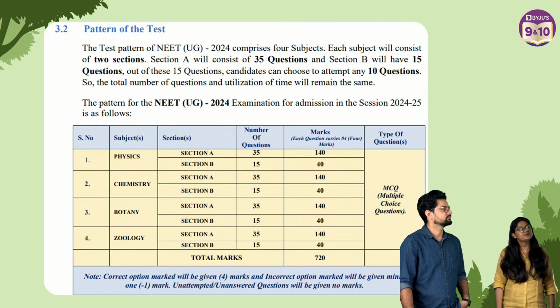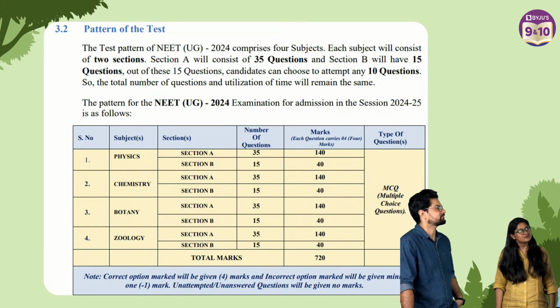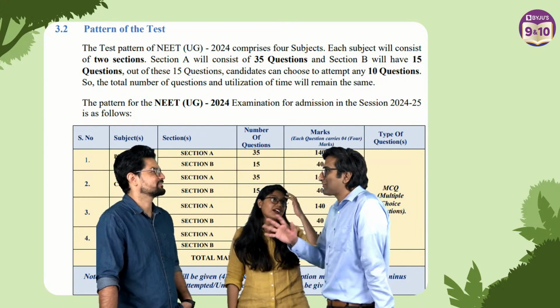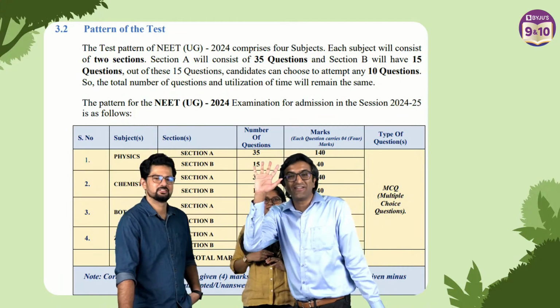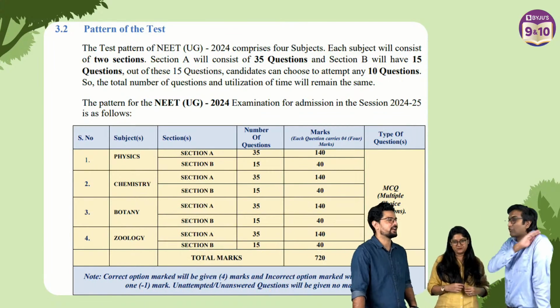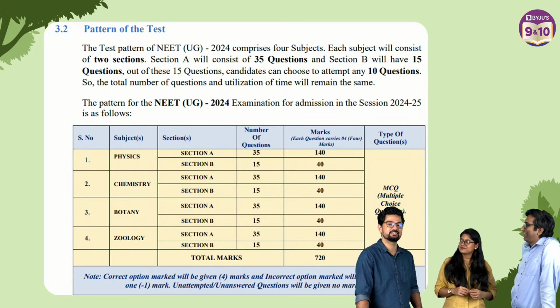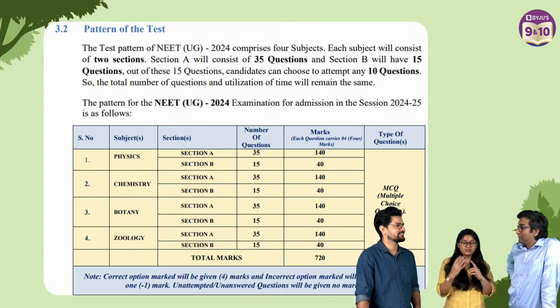A 700 score means you have not attempted 4 or 5 questions and got every other question right. You have to consider there is negative marking as well. For every wrong question, minus 1, and every correct question, 4 marks.